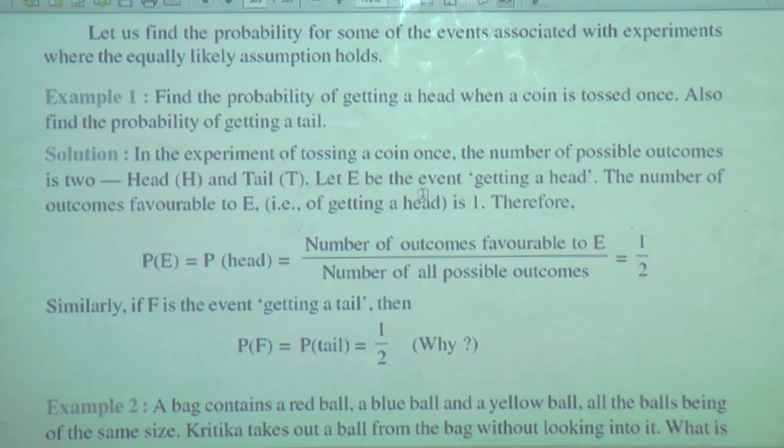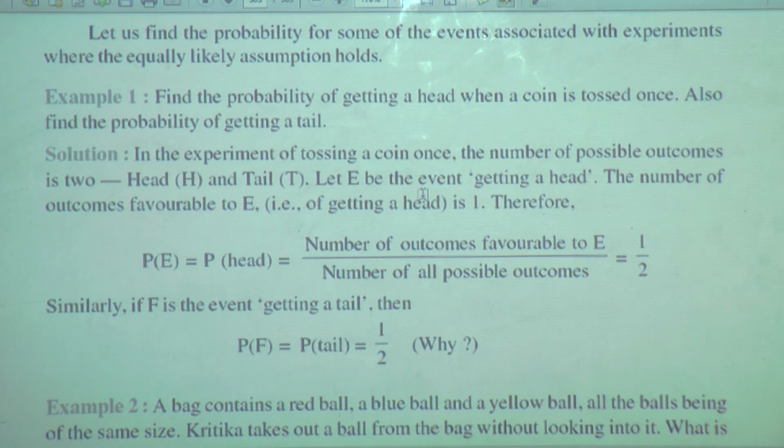Let us find the probability of some of the events associated with experiments where the equally likely assumptions hold. What is the first example?